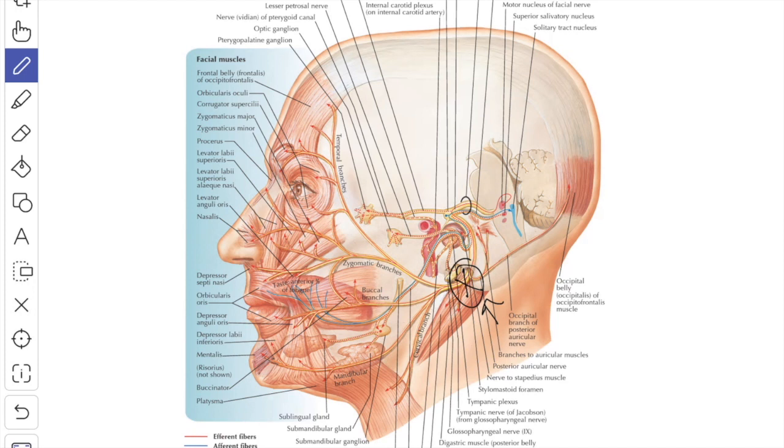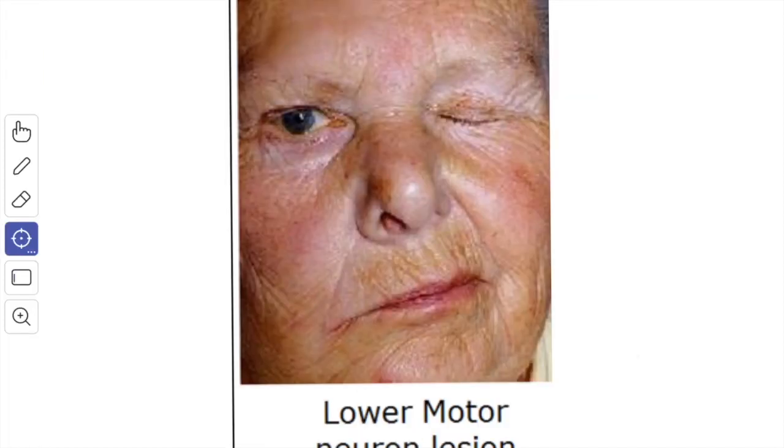In a typical paralysis, the face becomes asymmetrical and you can see the following manifestations on the affected side. So what are the manifestations you can see on the affected side or ipsilateral side? The transverse wrinkles on the forehead disappear and the eyebrow droops. Then the palpebral fissure is wider than that of the normal side due to the unopposed action of the levator palpebrae superioris muscle. The patient is unable to close his eyelid and the tears roll over the cheek.